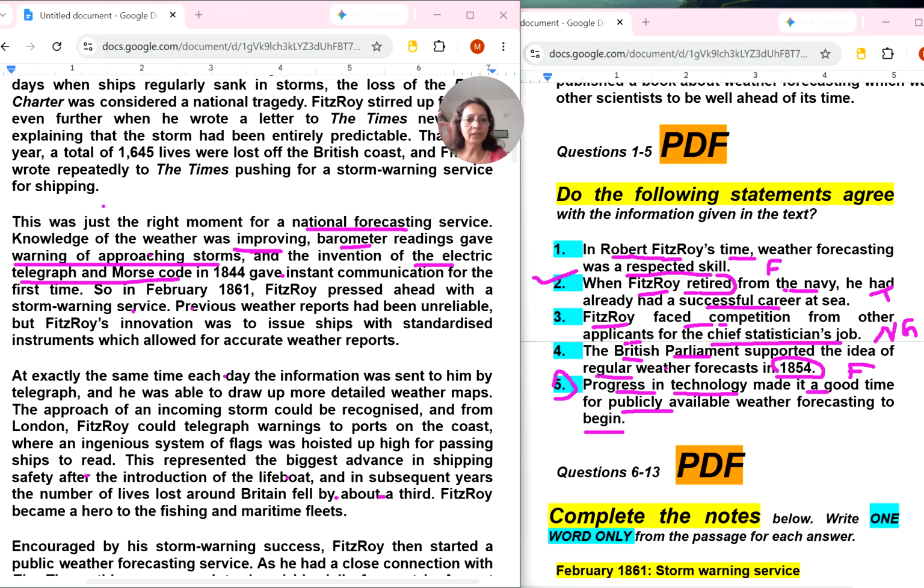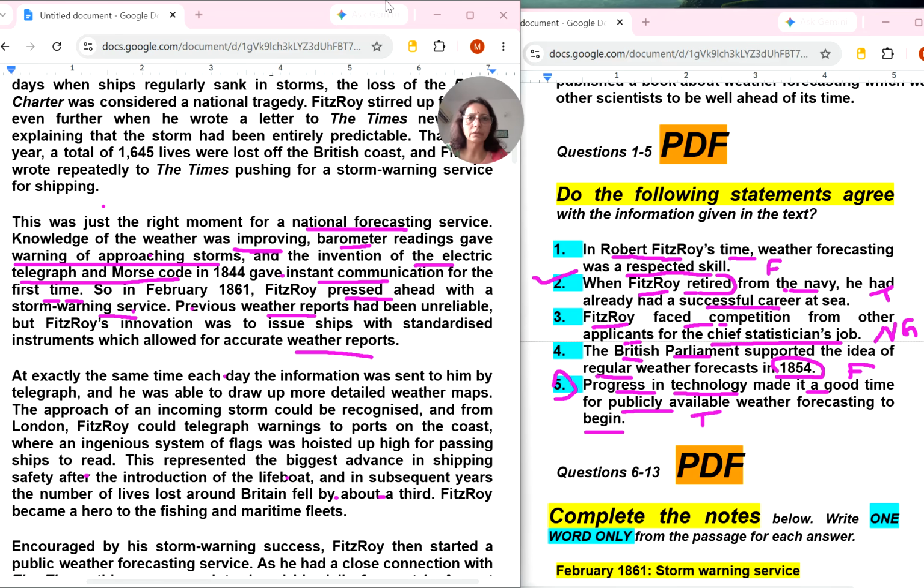Knowledge of barometer is technology. Readings gave warnings of approaching storms and the invention of the electric telegraph. This is also technology. Made it a good time for publicly available weather forecasting to begin. Okay. And 1844 gave instant communication for the first time. So February, Fitzroy pressed ahead with the storm warning service. Previous weather reports had been unreliable. So it means this is again true. Made it a good time for publicly available weather forecast.